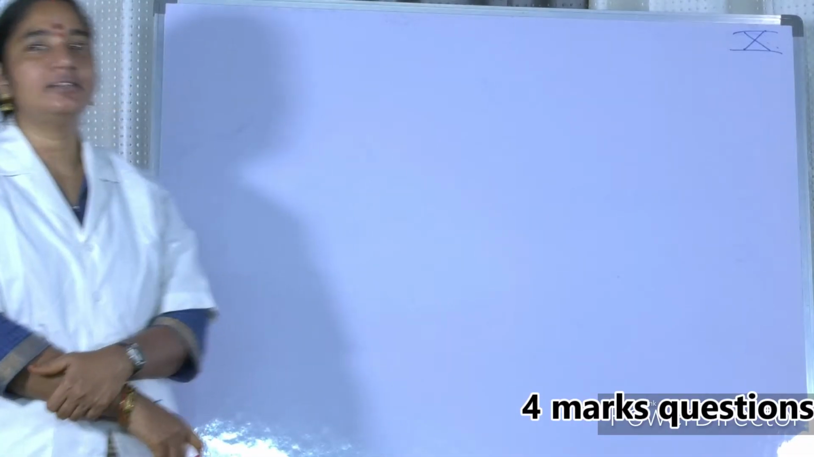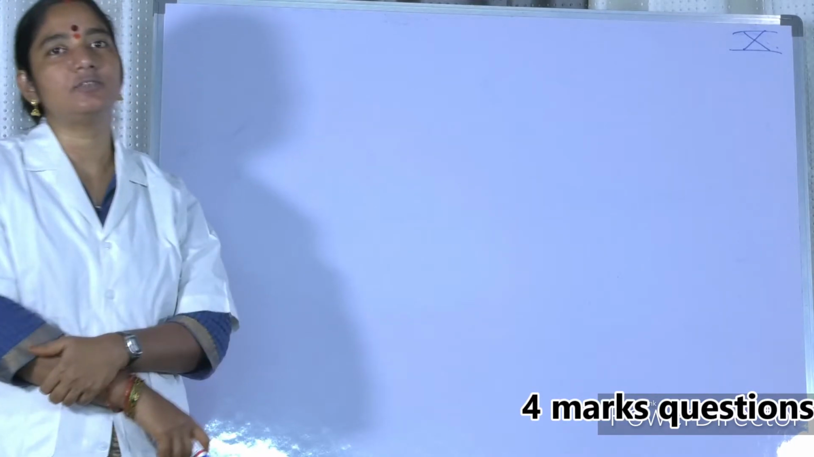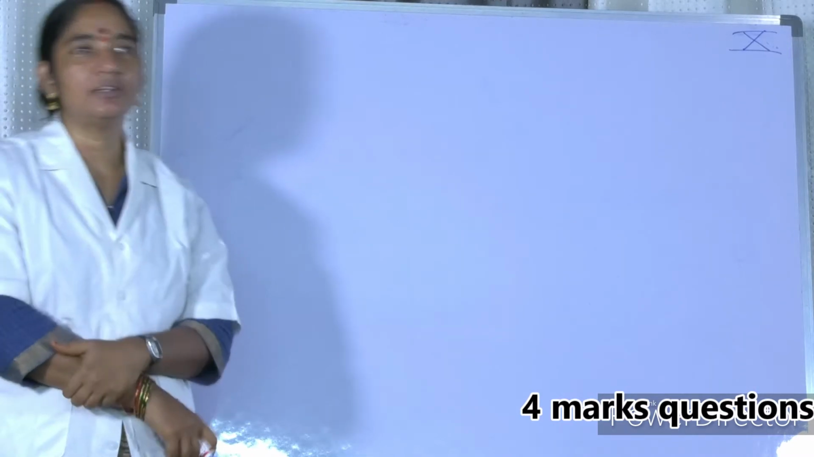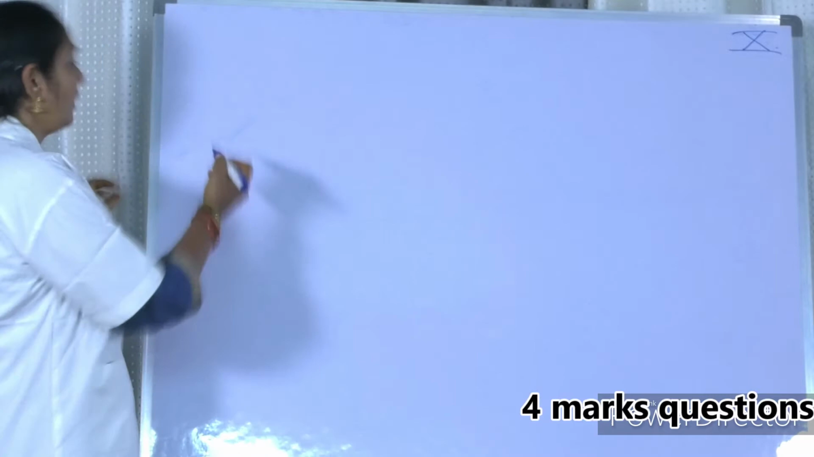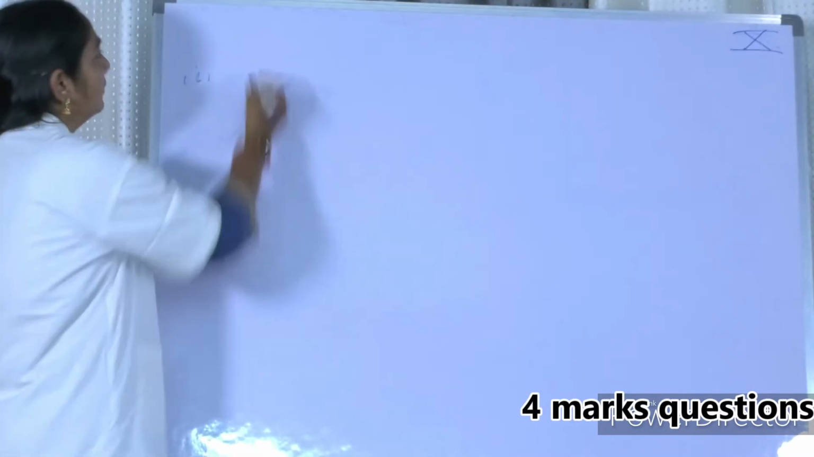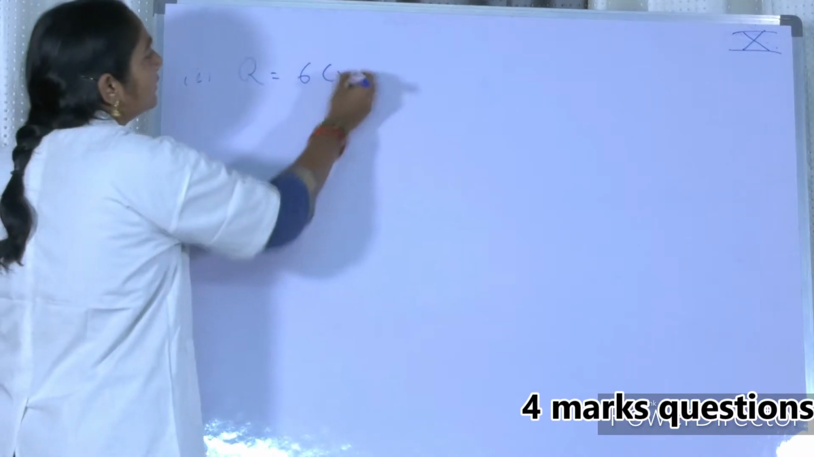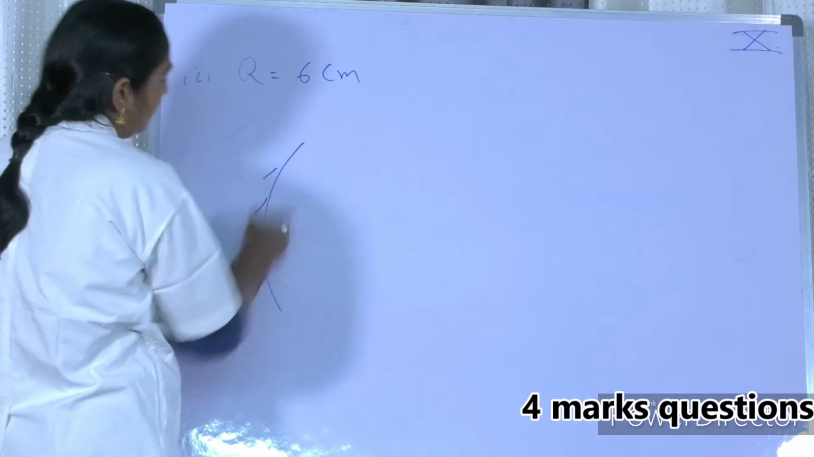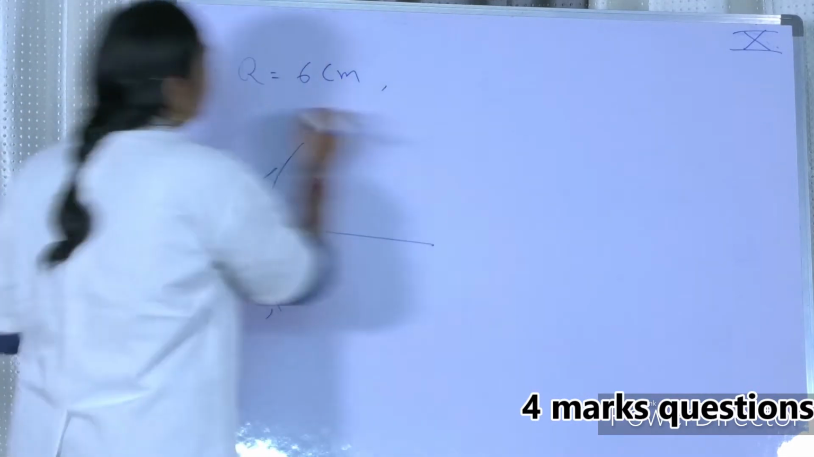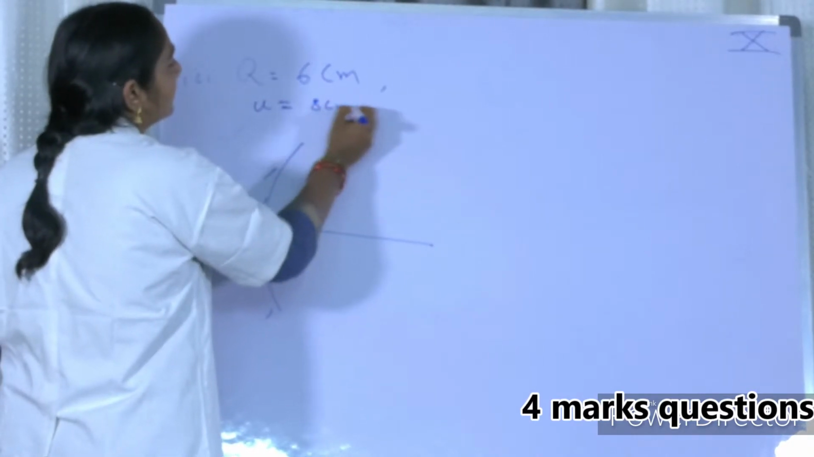So my dear friends, now let us discuss the 4 marks questions which are asked in the previous question papers. I request madam, please read the first question. The radius of curvature of a concave mirror is 6 centimeters. Draw a ray diagram for an object placed on the principal axis at 8 centimeters.